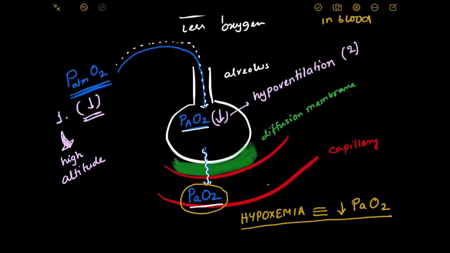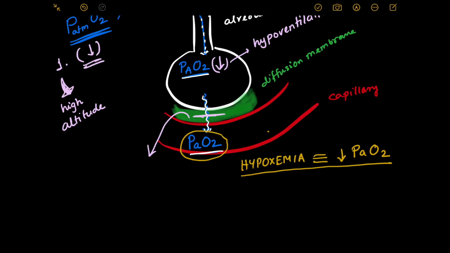Now suppose the atmospheric oxygen levels are okay, you are breathing fine, even after that the oxygen reaching the blood is less. In that situation, what can go wrong? Suppose you have some problem with the diffusion membrane, then also enough oxygen won't be able to cross the diffusion membrane and go to the blood. In that situation also, you will have a very low amount of oxygen in the blood.